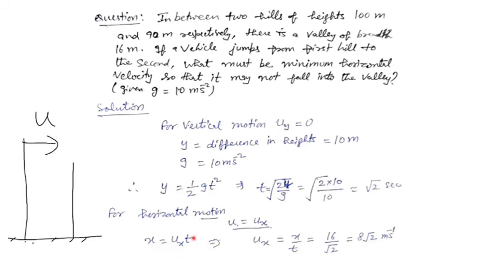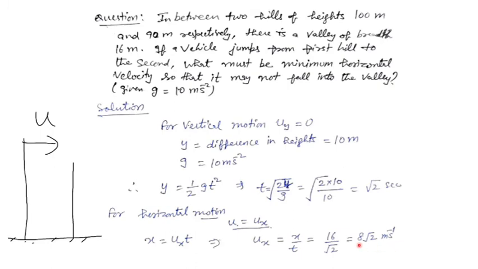So it should be covering this 16 meter distance, because if it is not covering 16 meter distance, then it will fall in between the valley. So this x is given 16 meter, time it has to take root 2 second. So by using both these values, the horizontal velocity is calculated to be 8 root 2 meter per second.